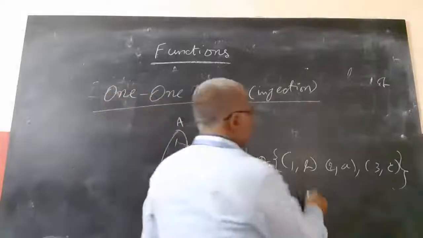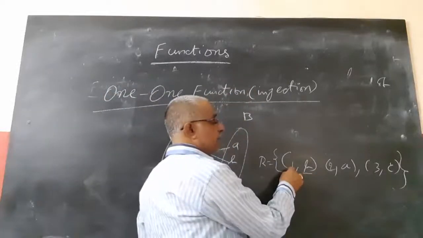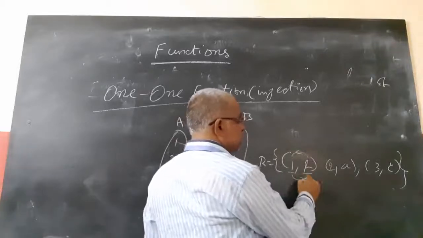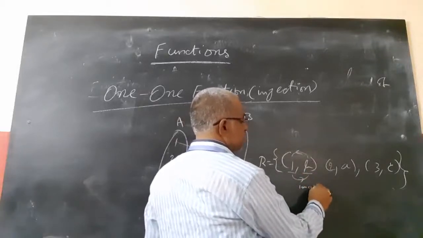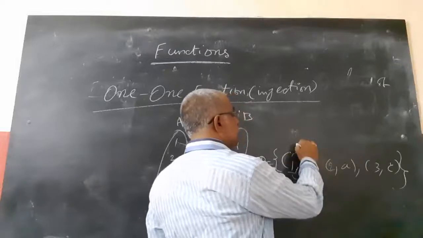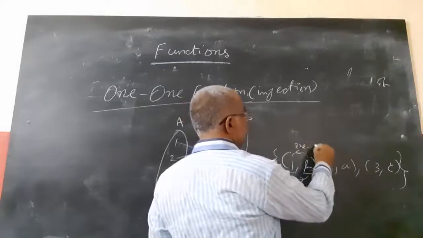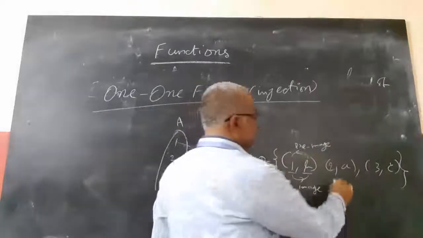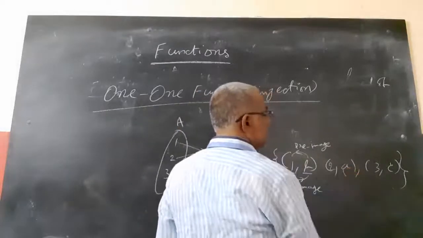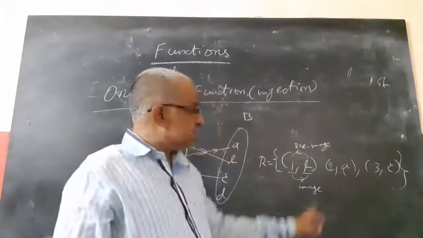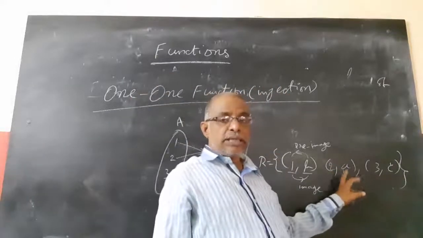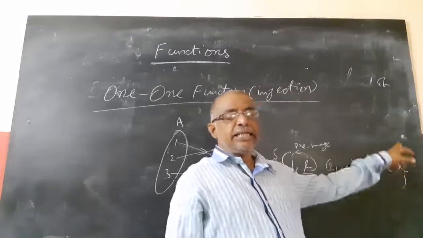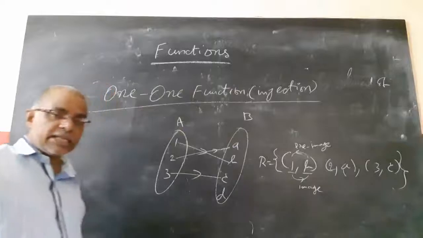Here B is called the image of 1 and 1 is called the pre-image of B. Here A is called the image, 2 is called the pre-image of A. A is the image of 2, 2 is the pre-image of A. Like that, C is the image of 3, 3 is the pre-image of C. Like this we will say.